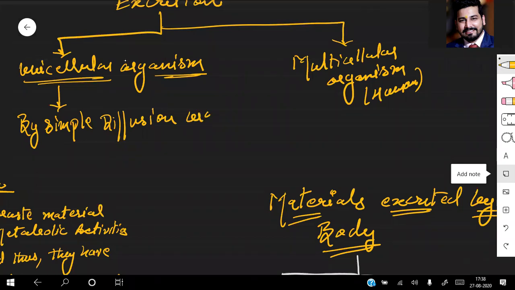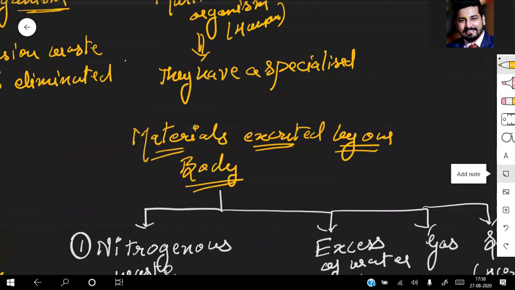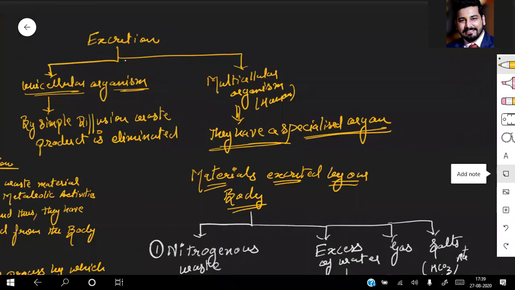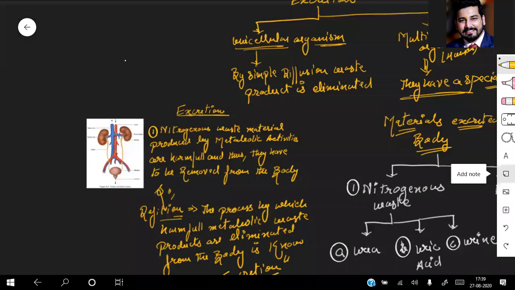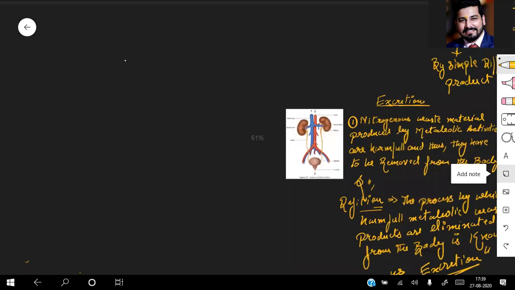Waste product is eliminated. But when we talk about multicellular organisms, they have a specialized organ. Every multicellular organism has a specialized organ for excretion of these wastes. So when we talk about the specialized organ present in us, the human beings, let's start with this next point.